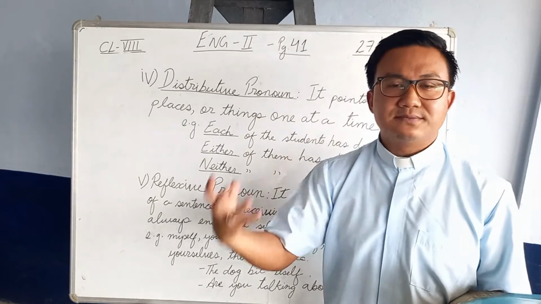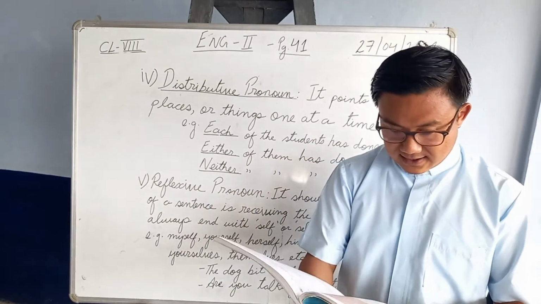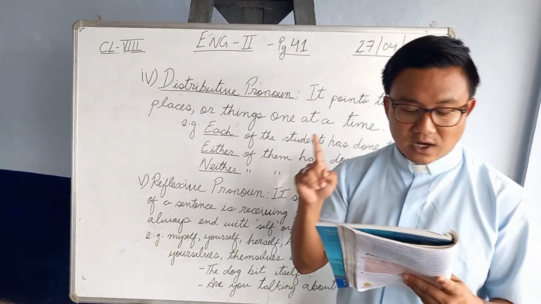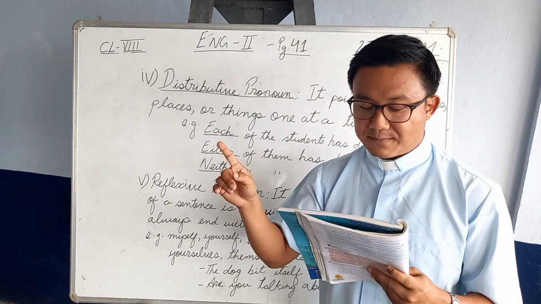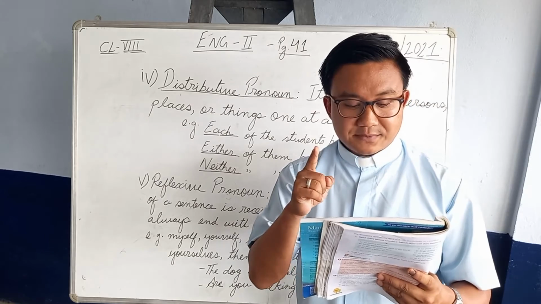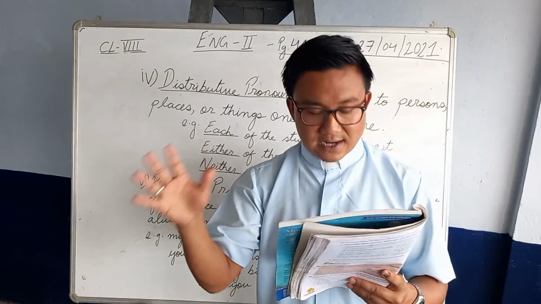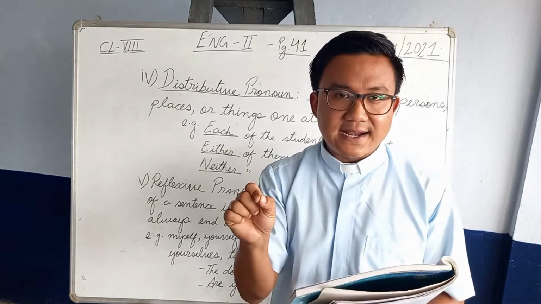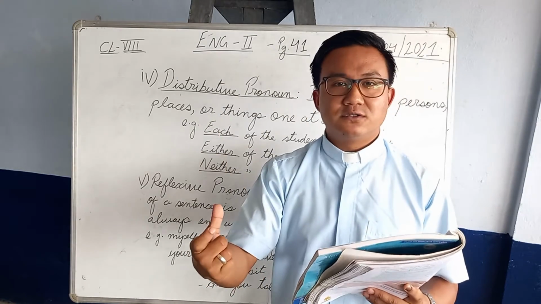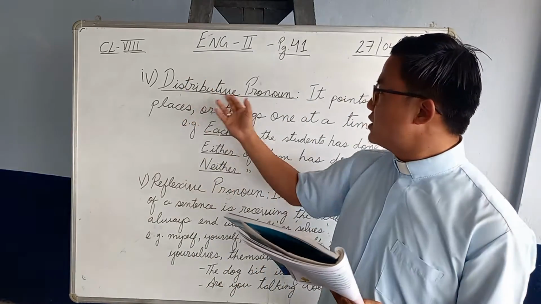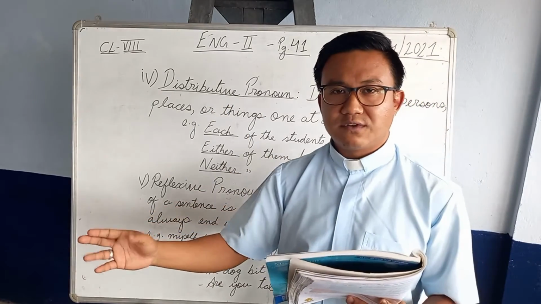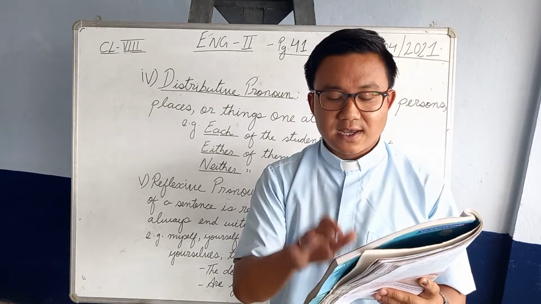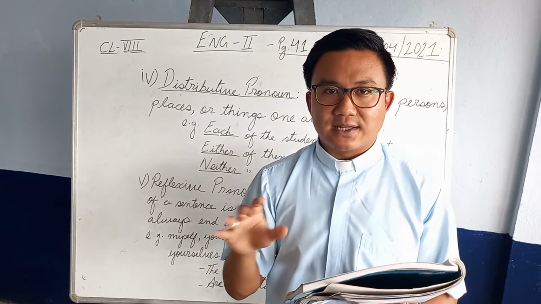So based on these, you'll have to do the exercises which is on page 41 of your textbook. Okay, A, types of pronouns, number 1. You have learned about the different types of pronouns. Underline the pronouns in the sentences below. Then write them in the correct columns to identify their types. Now, you have to identify which words are the pronouns first. You have to underline it, and then which type of pronoun is that, whether it's a personal or distributive or reflexive, or indefinite pronoun, whichever. There are columns given: personal, possessive, indefinite, and distributive. So you have to write accordingly there.